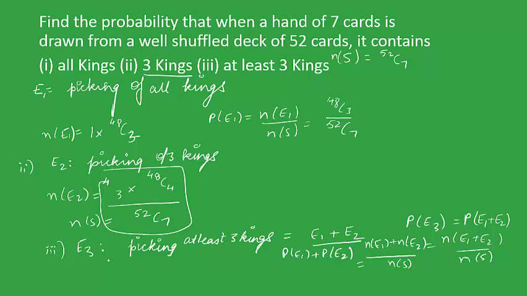Or we could simply work it out by individually considering what NE3 will be. NE3 will be 4C3 times 49C4. That is, we can also choose the fourth king in our selection of the remaining 4 cards, and dividing this by NS gives the particular probability.